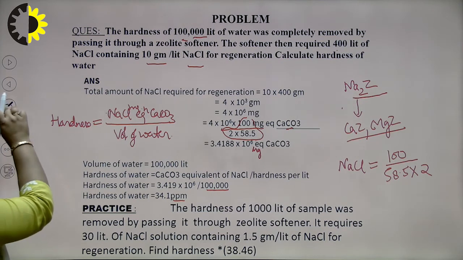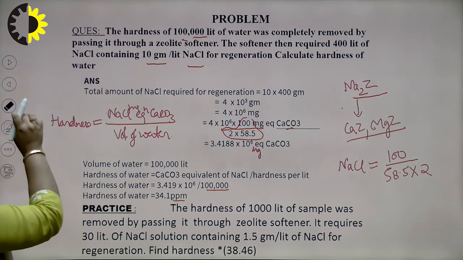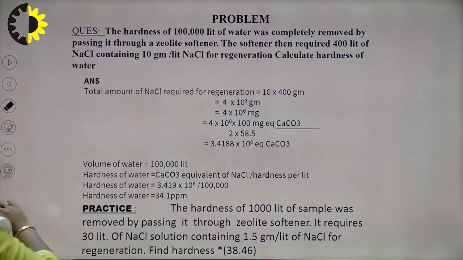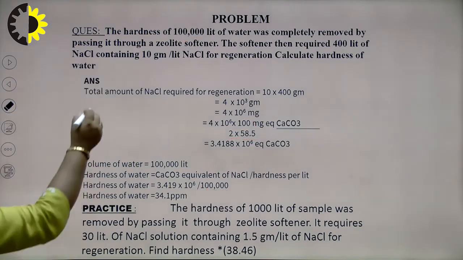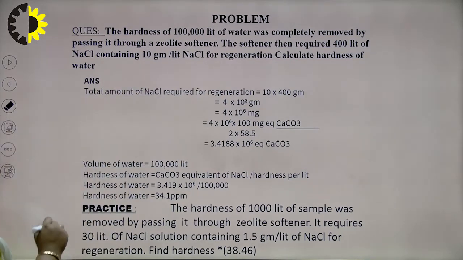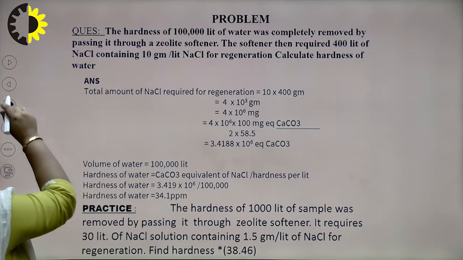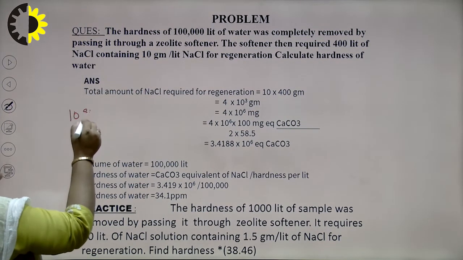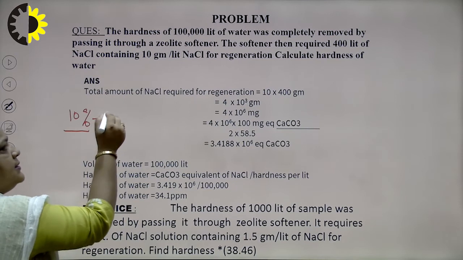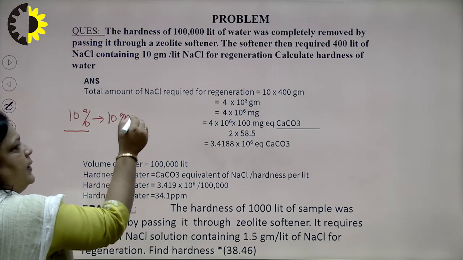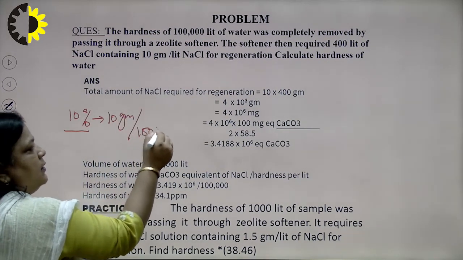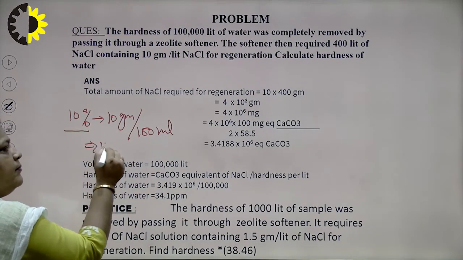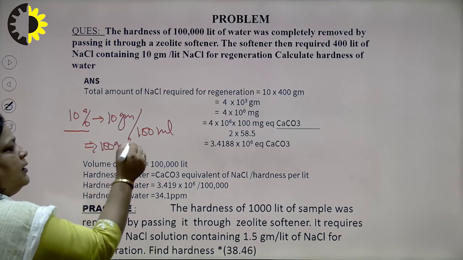Suppose instead of this, a concentration is given, let's say 10% NaCl. 10% means 10 gram in 100 ml, it means 100 gram in 1 liter.